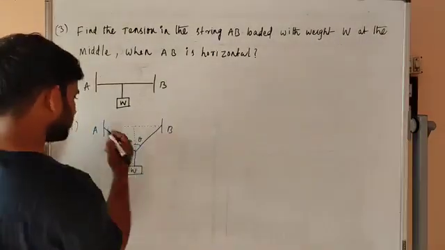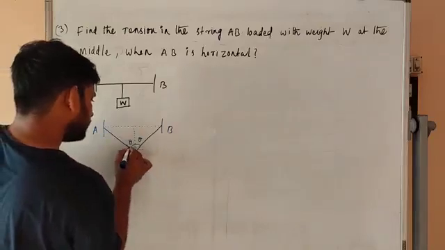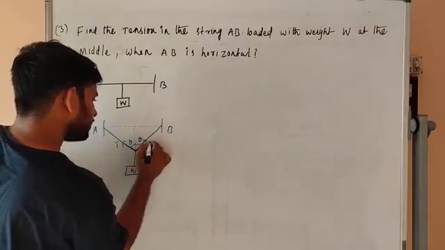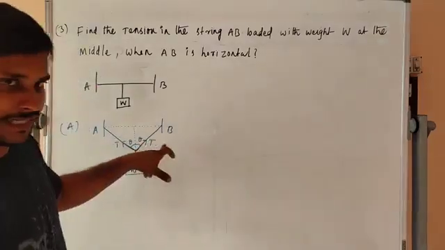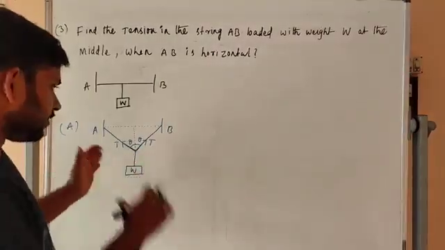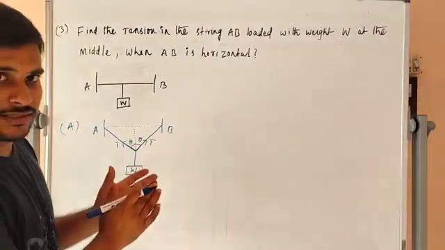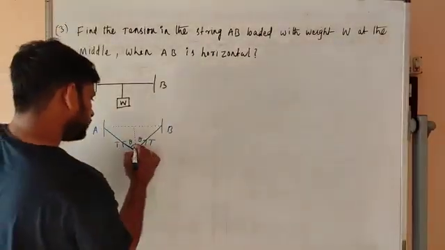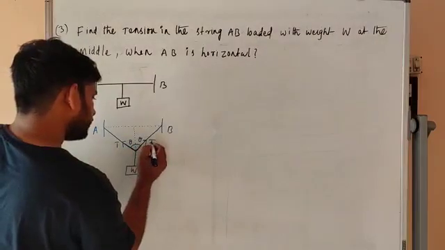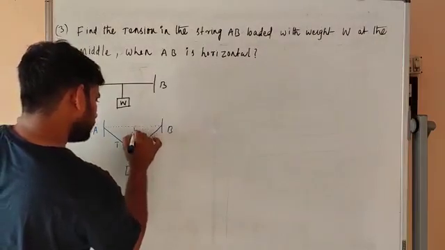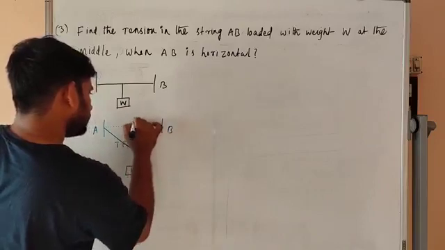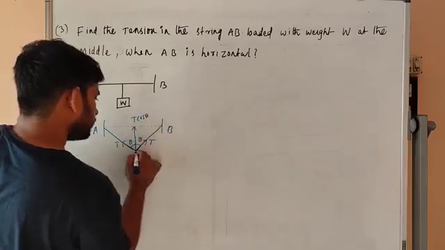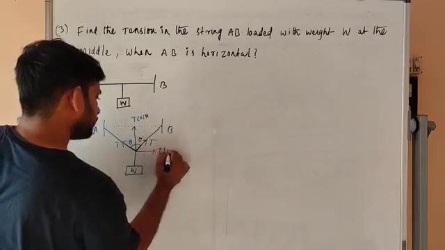So here the tension is generated from here, in this direction. From here also the tension T is generated. So we have to divide the components, then we will substitute. So this is T cos theta, T sin theta.